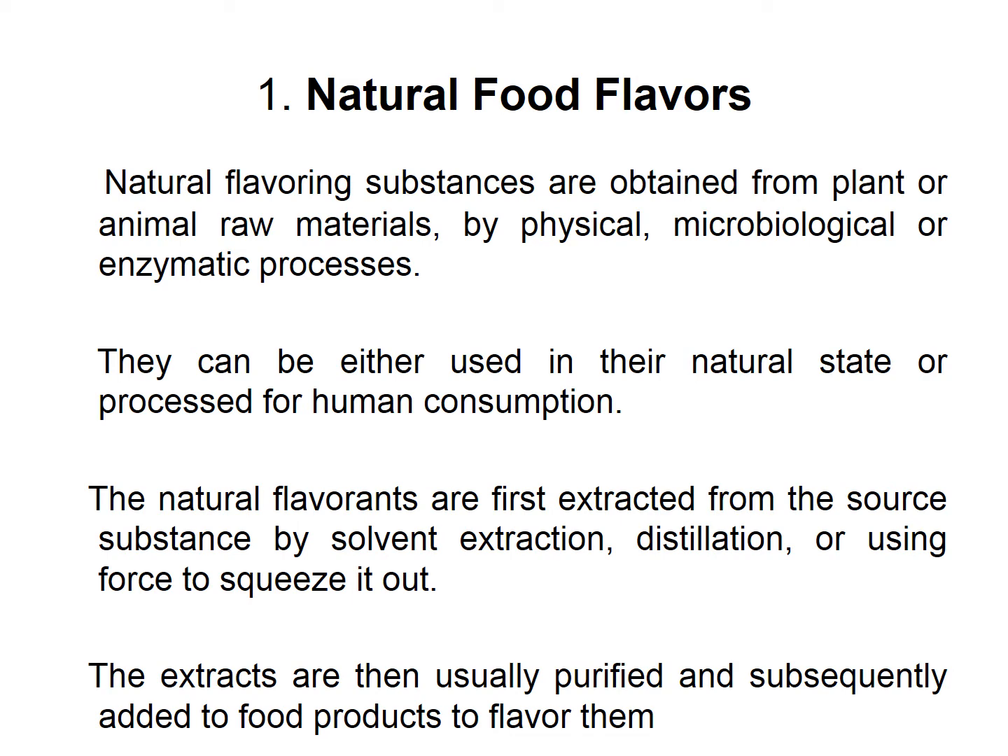Natural flavoring substances are obtained from plant or animal raw material by physical, microbiological or enzymatic processes. They can either be used in their natural state or processed for human consumption. The natural flavorants are first extracted from the source substance by solvent extraction, distillation, or using force to squeeze it out. For example, when we use orange or any kind of citrus fruit, we squeeze it to obtain that flavor, right? The extracts are then usually purified and subsequently added to the food product to flavor it.